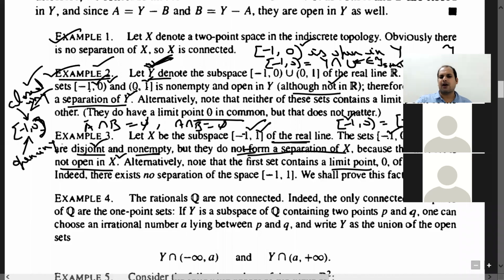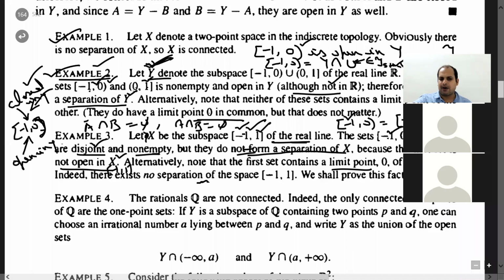If this one is open in Y, let me call this one Y. Why is this not open in Y? Here X refers to [-1, 1], not to R. So you need to check the claim that this is not open in X.